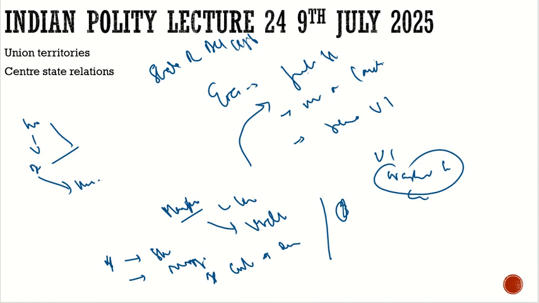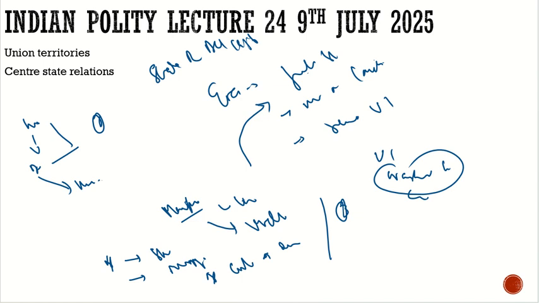So what can we do with respect to Delhi? What can be the solution for Delhi? The solution can be, this UT having a legislative assembly is not a solution. You can be a UT without a legislative assembly, then you cannot question anybody. You can question anyone. At least you can question the center for whatever is happening in the state.